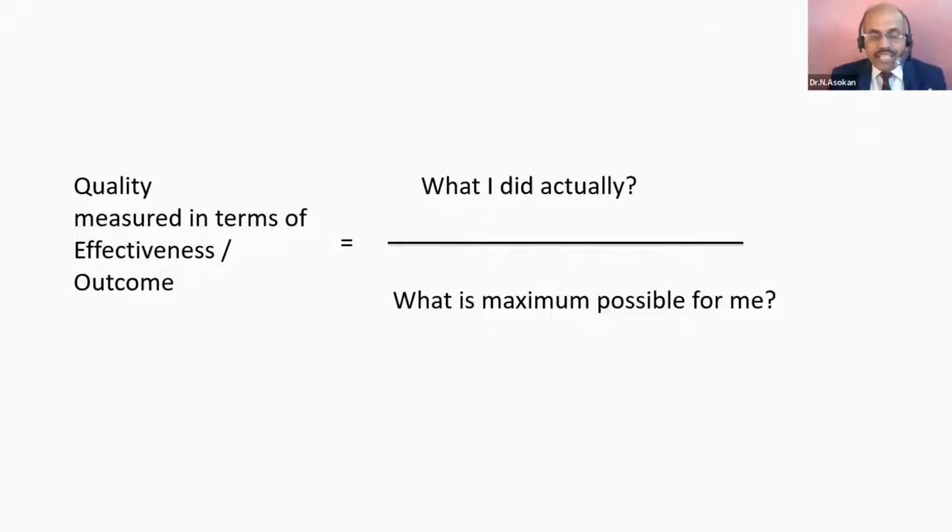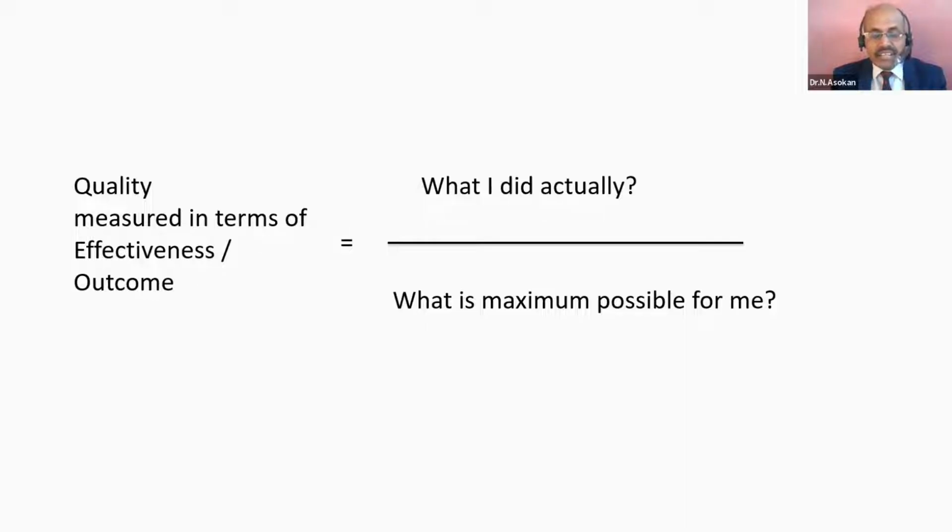So the quality of an individual can be measured in two ways. One is based upon the activity. For example, if I come to the college, suppose college starts at 9 a.m. In a month, 30 days, how many days am I coming to the college before 9 a.m.? How many days exactly at 9 a.m.? How many days after 9 a.m. over the period of 30 days?